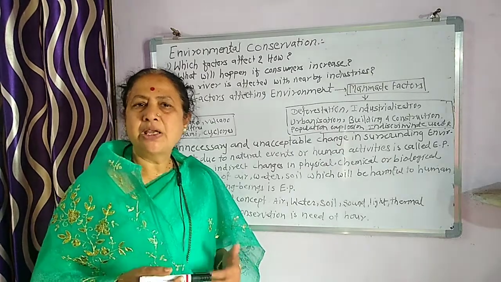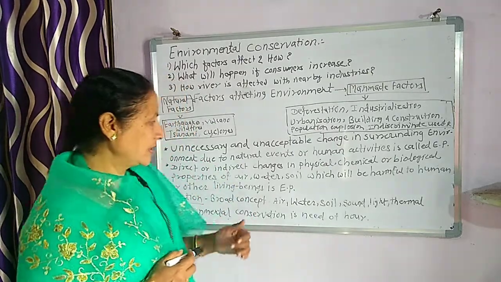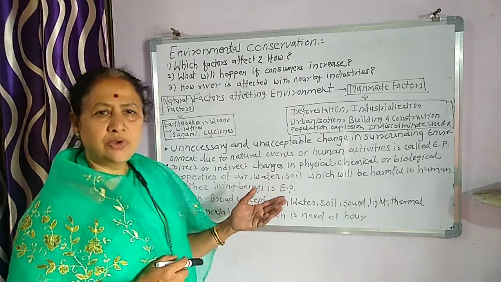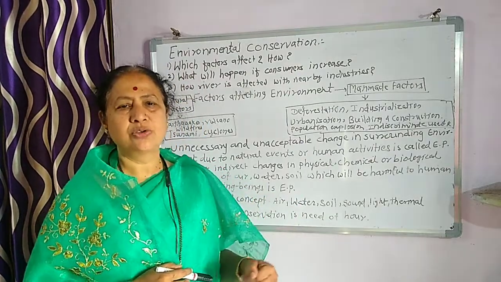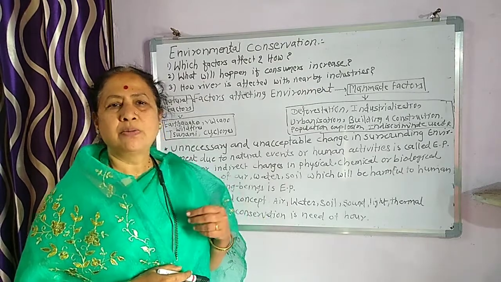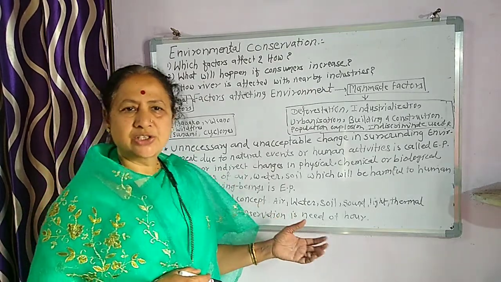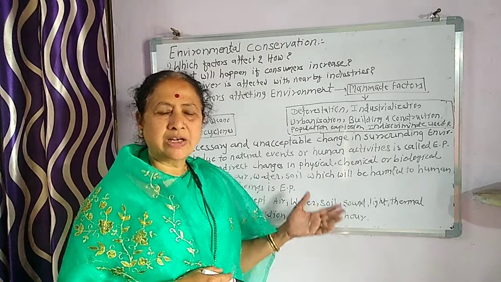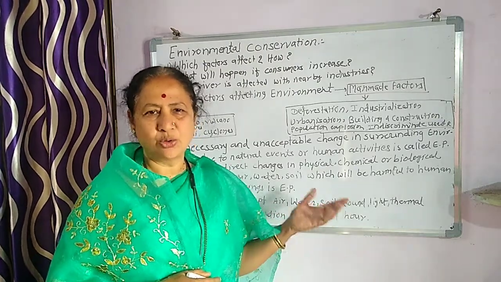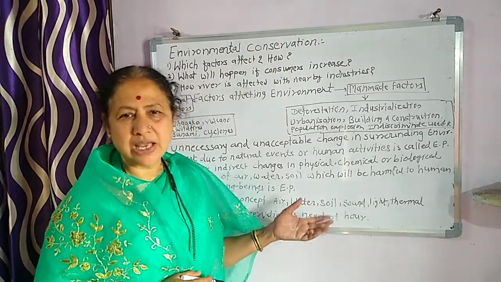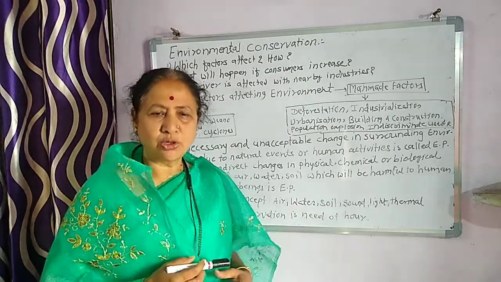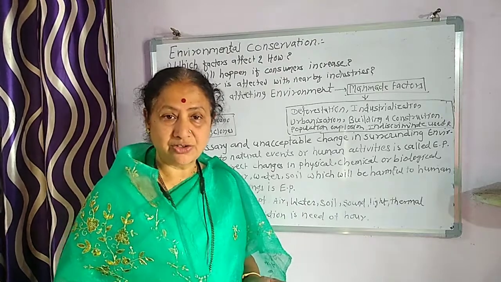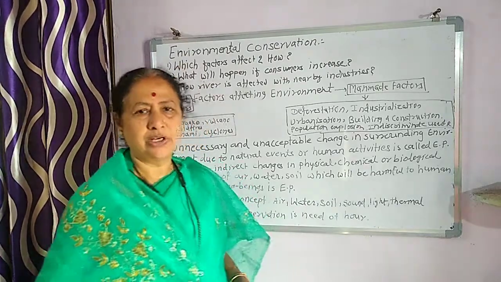Thereby, we are making the soil polluted. Water also, we know water bodies are not protected. We use that water for various activities, for washing clothing and many other usages, and we are polluting that water by swimming in the lakes. That is also one of the reasons.